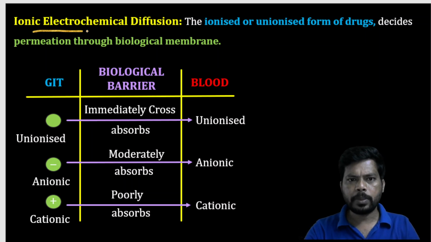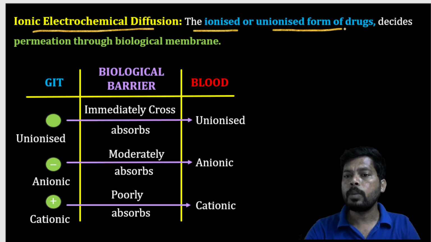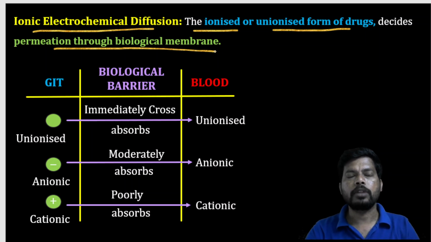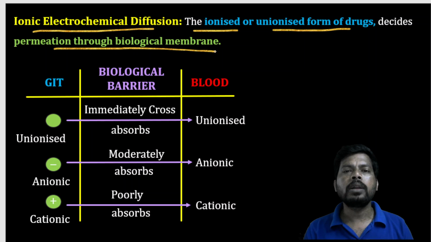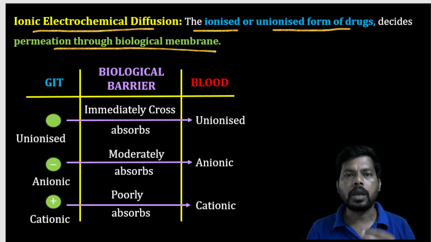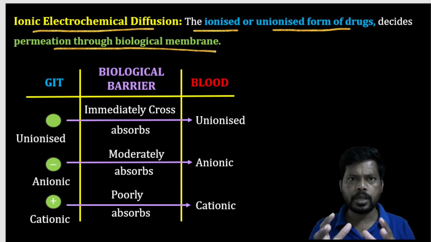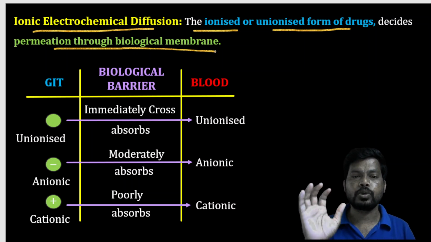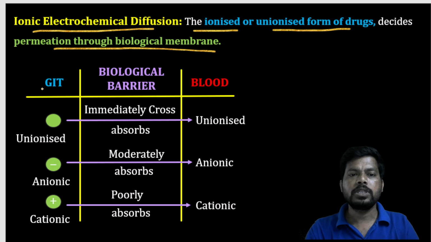Next, ionic electrochemical diffusion. The ionized or unionized form of a drug decides its permeation through the biological membrane. So the ionization or unionization of a drug molecule decides the transport or absorption of the drug. For example, this is the GIT, this is the biological barrier, and this is the blood.